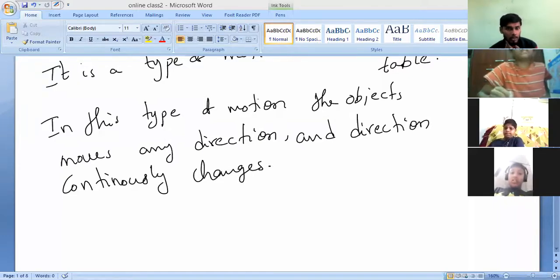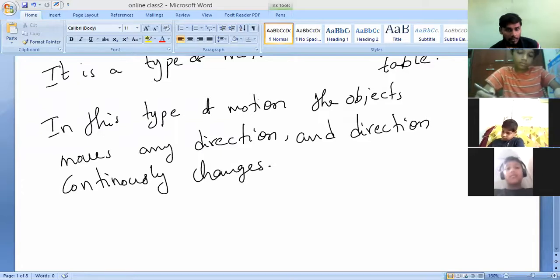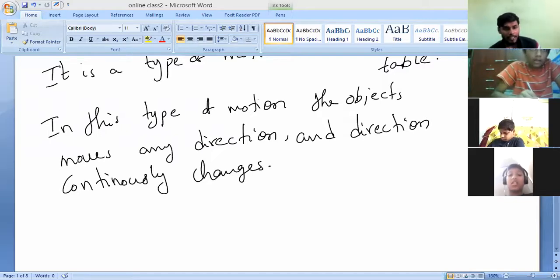Nobody is responding. Yes, so that is what you should do. Now write examples of random motion. Flying of a kite.